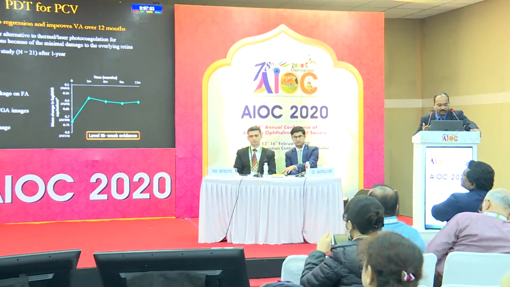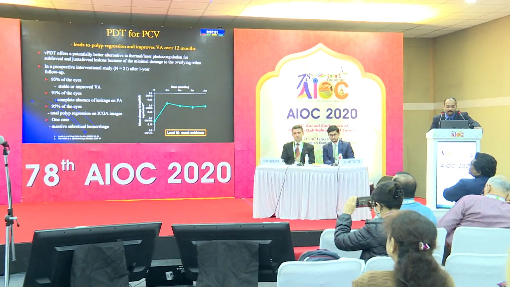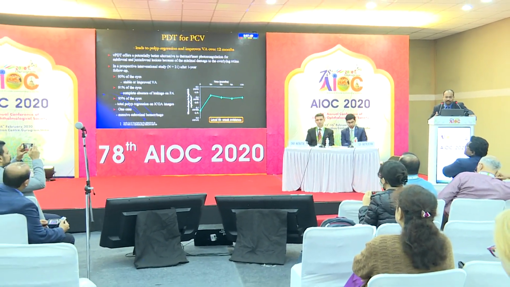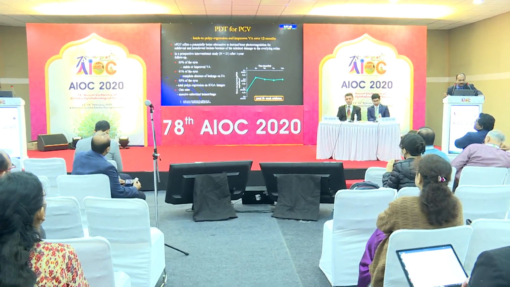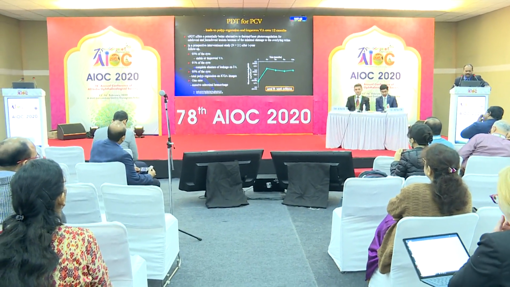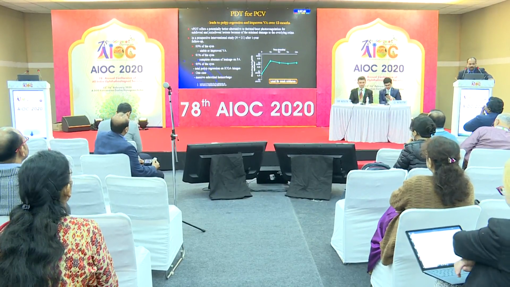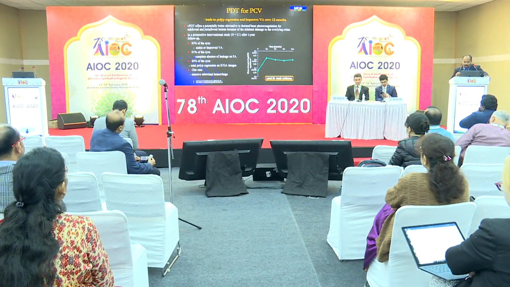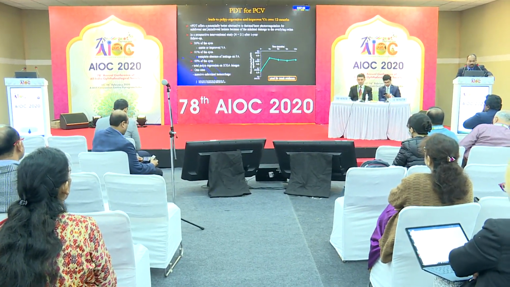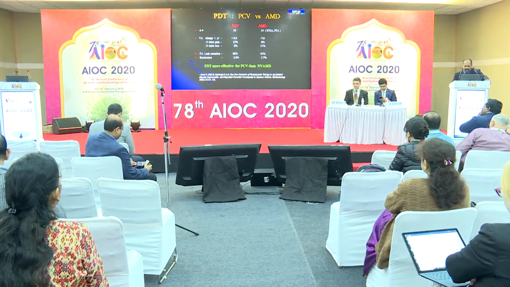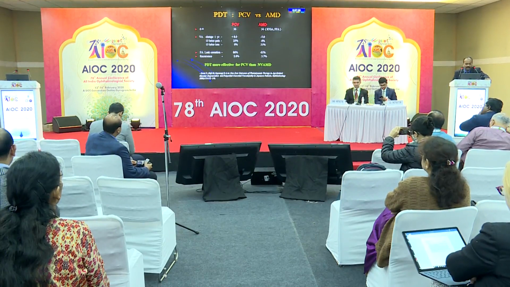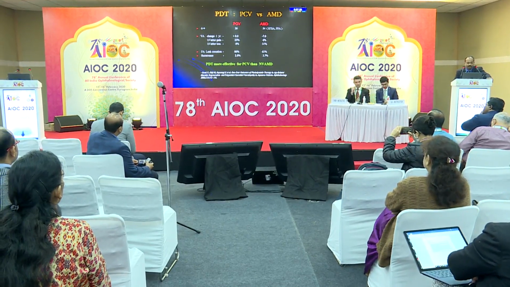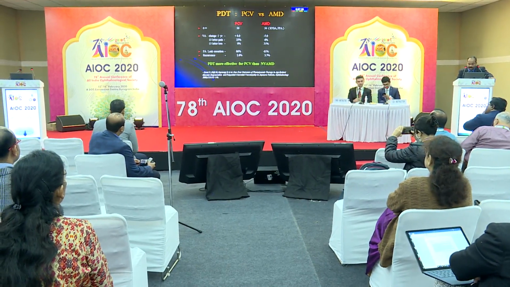So what is the evidence for PDT? It came from initial trials like that done by Chan et al., where PDT showed that it was a better alternative to the erstwhile thermal laser photocoagulation because of the minimal damage to the overlying retina. And almost 95% of cases had stable or improved acuity, complete absence of leakage on the FA, and almost total polyp regression. In time, it was recognized that PDT was indeed better for PCV than AMD in terms of acuity improvement, FA leak cessation, and recurrence.